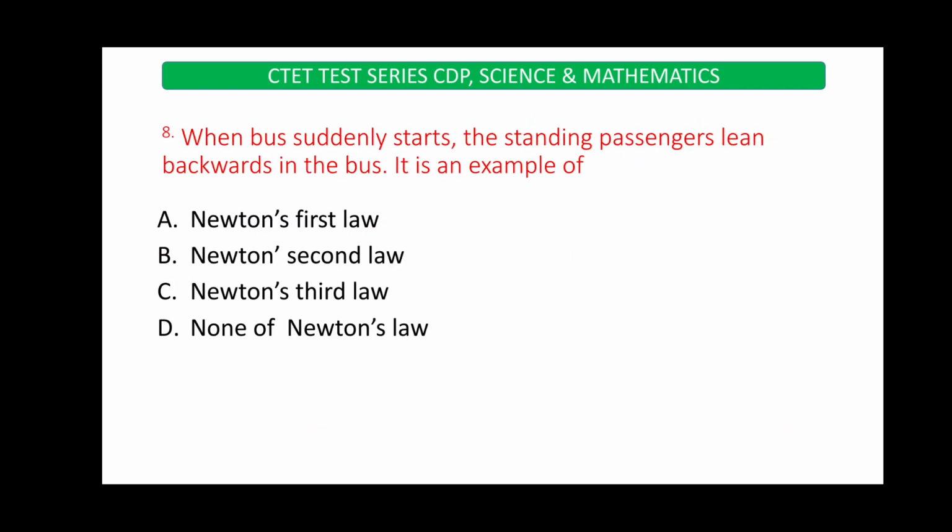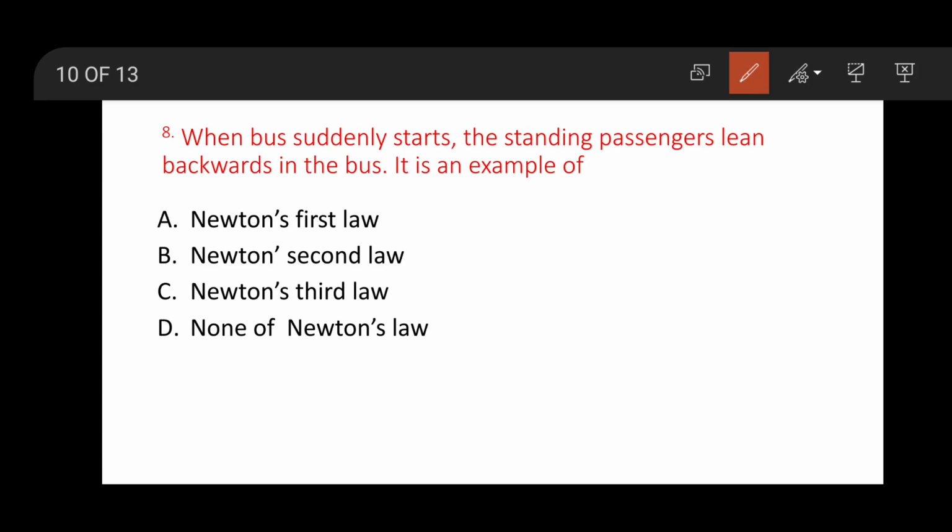Question 8: when a bus suddenly starts, the standing passengers lean backward in the bus. It is an example of Newton's first law. This is the right answer. Here, I think you all might have the experience.